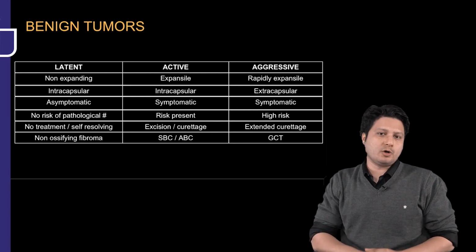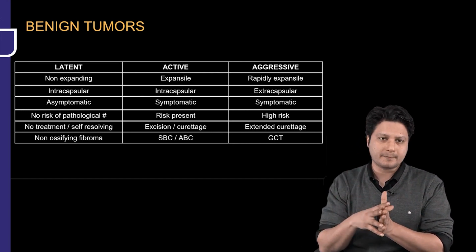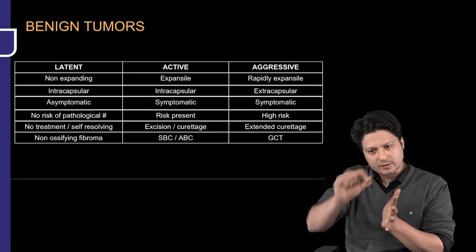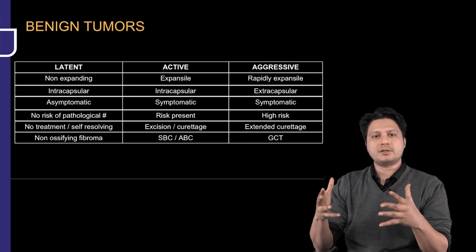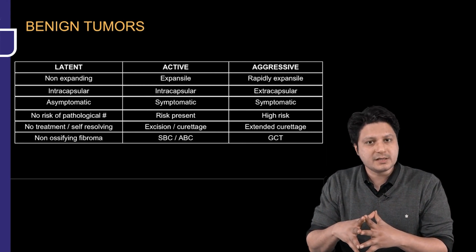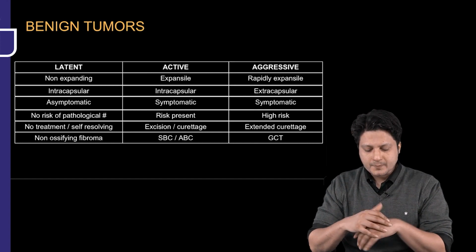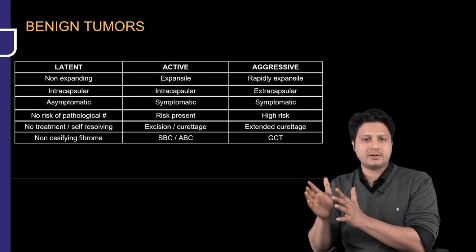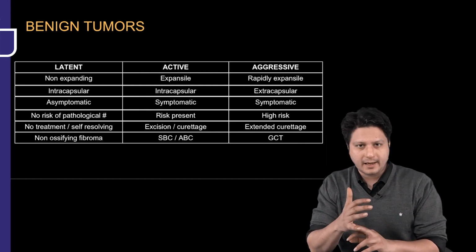Now, for the aggressive benign tumor, one more important feature is that they can go malignant. There is always a possibility, although less, that this tumor can turn into a malignancy. And one such prime example for an aggressive kind of benign tumor is GCT, that means giant cell tumor or osteoclastoma. All right. This is how the benign tumors of the bone are categorized according to King into 3 stages: latent, active, and aggressive.